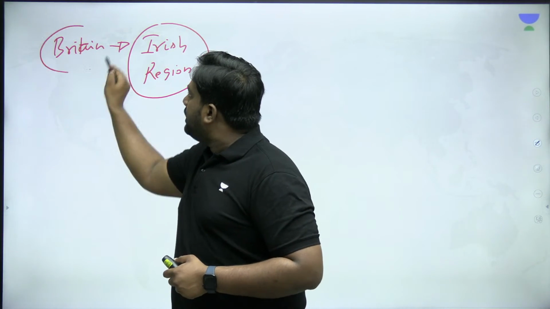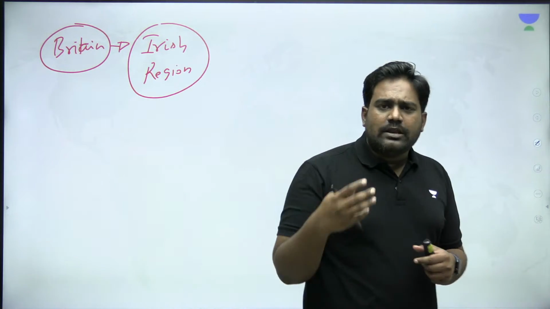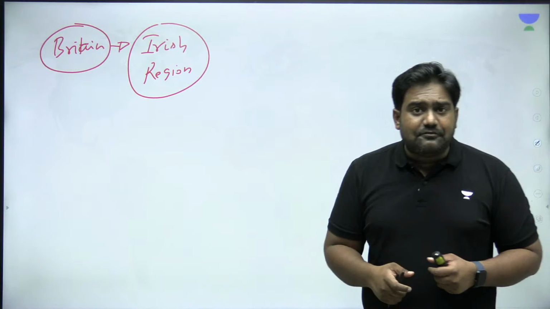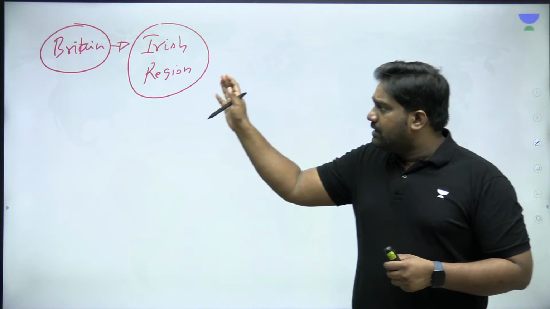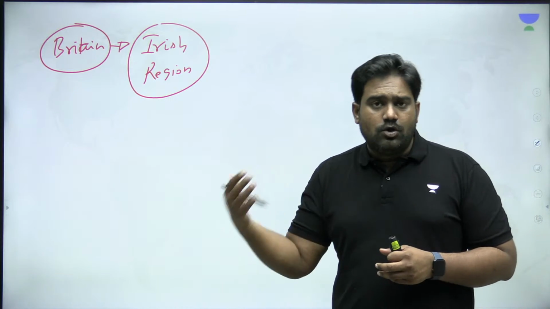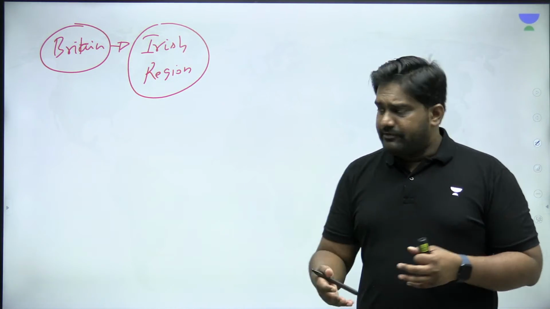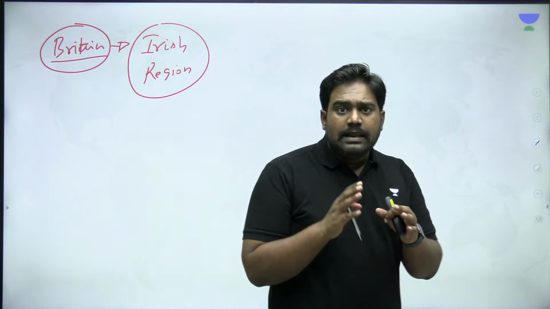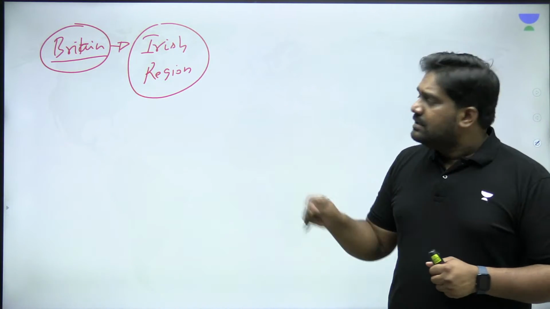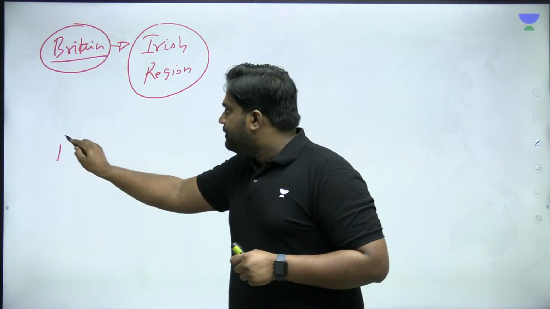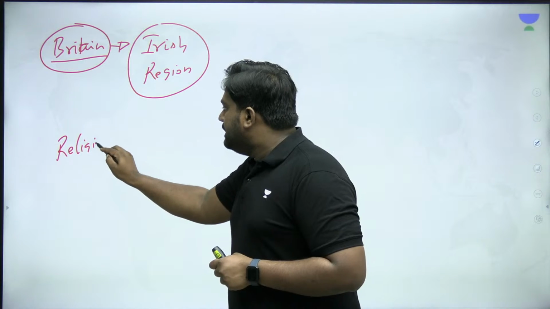Just like Britain had colonized India, right? It had colonized many islands across the world, many countries in Asia, many countries in Africa. Similarly, even the entire Irish region that you just saw in the map, that includes both Northern Ireland and the Republic of Ireland, was all part of British territory at one point, until 1921. Now here, there is a major religious divide as well.